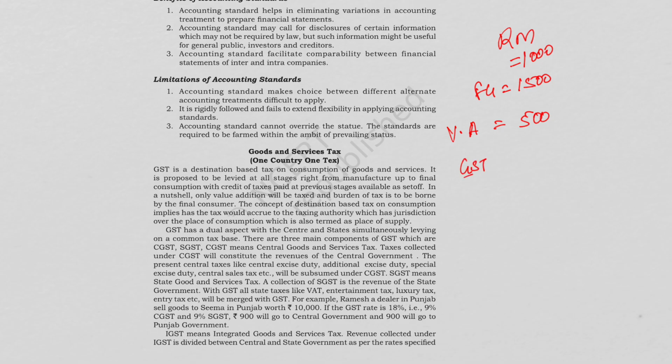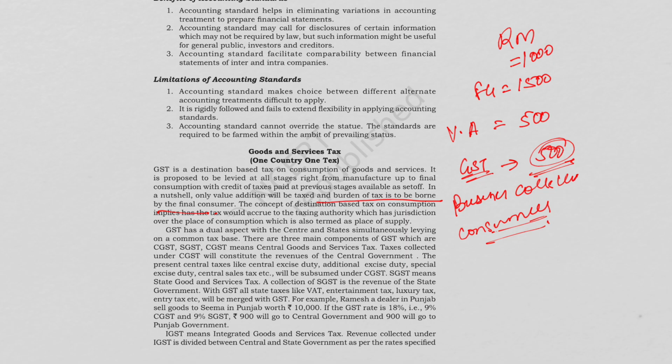So GST is basically charged effectively only on rupees 500. And we say the burden of tax is to be borne by the final consumer. So here the business is basically just collecting the tax. So ultimately the consumer has to pay. Okay, so we'll further discuss about this destination based tax.